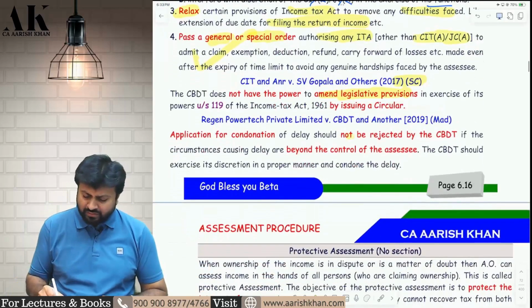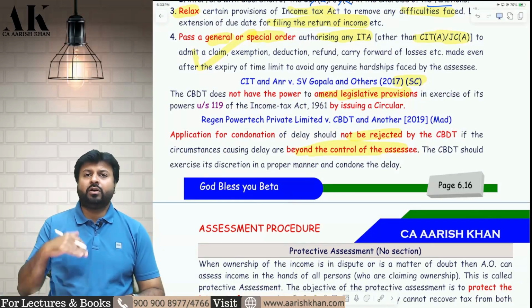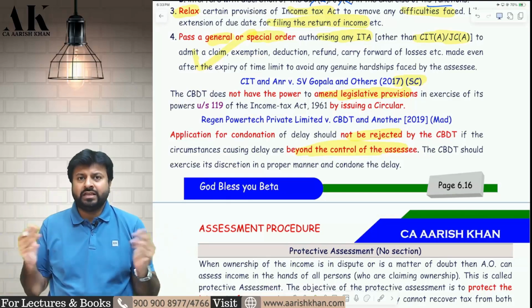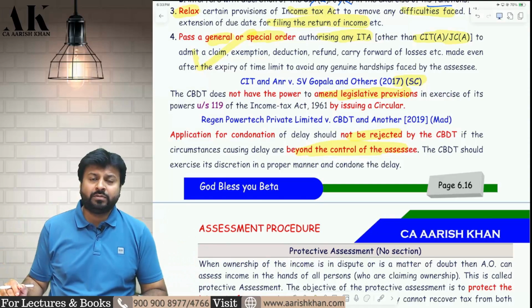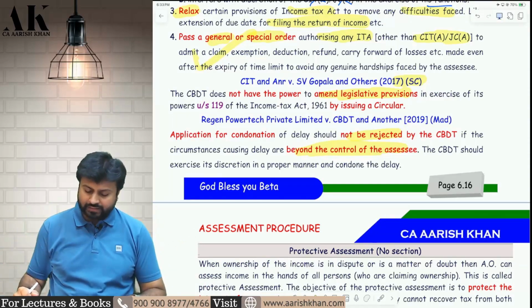Further, if there is a genuine reason, CBDT has the power to allow filing of return or carry forward of losses beyond the time limit. If it is beyond the control of the assessee and because of a genuine reason the assessee is not able to file the return, or is not able to claim the loss on time, then the CBDT has the power to extend that particular thing for that assessee.